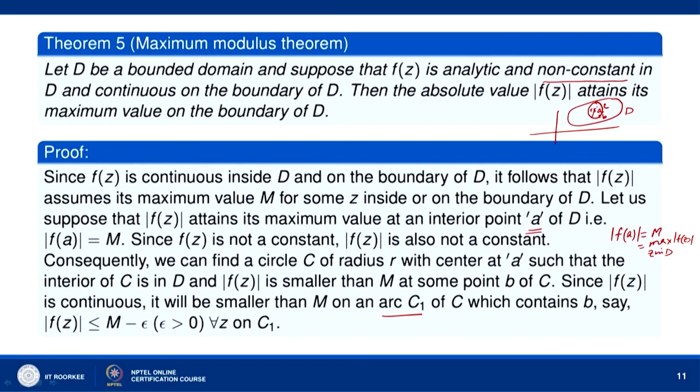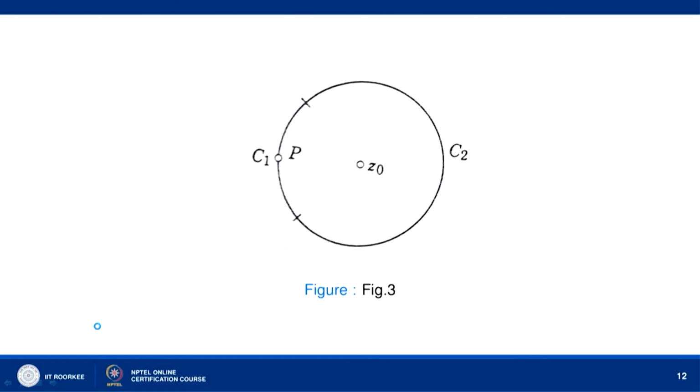So, there will be some part of this curve C which we can call C1, which contains the point B. This is the curve C, and we have taken this arc. This is my point B, z equal to B here. And this is z naught, which is A actually.